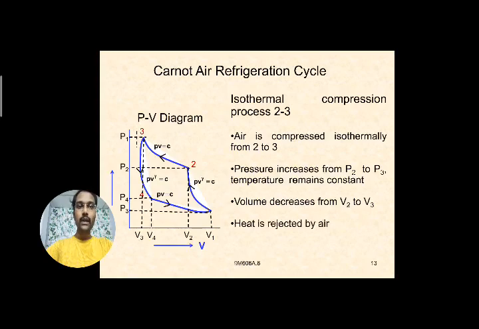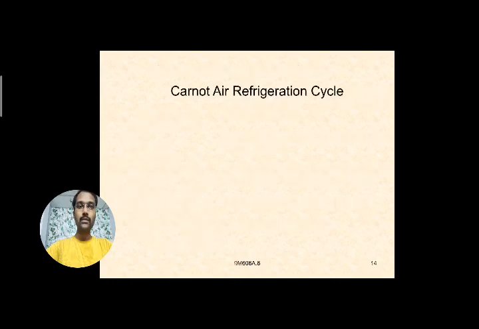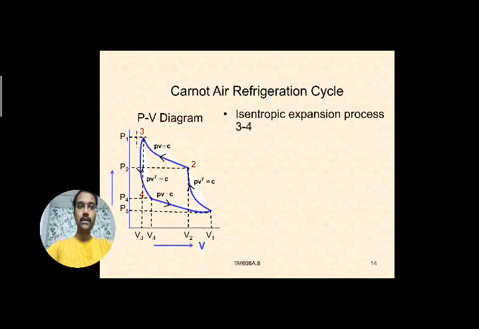Next, here what is happening, heat is rejected by the air. So in the heat exchanger, just like from the 2 to 3 process, the heat is rejected by the air here. Next, the process is from 3 to 4.